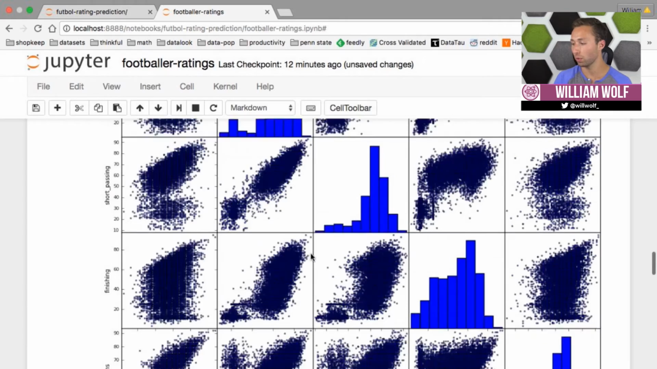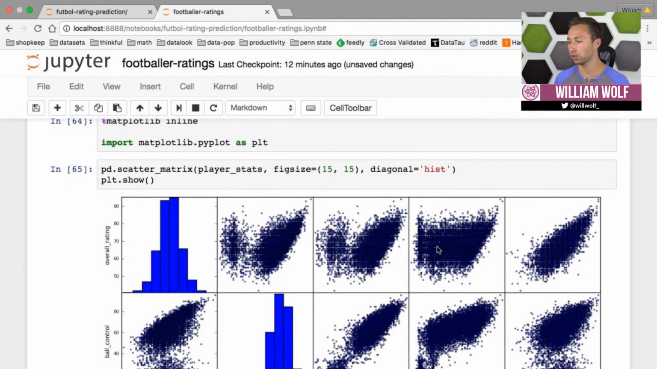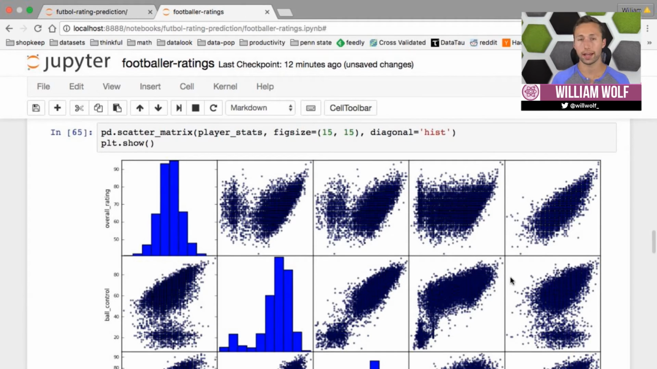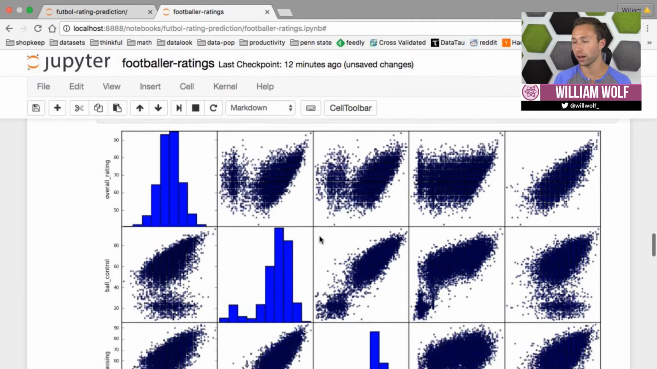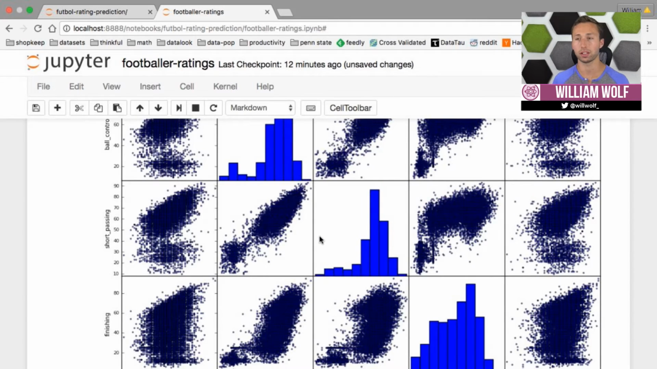We observe the same thing with short passing as well. Finishing, our trend looks rather non-existent for the most part. And finally, we observe a strong linear relationship between overall rating and reactions. So my personal guess is that reactions will play into this prediction, be one of the most important predictors of overall rating. And so the next thing we'll do is go about fitting different machine learning models.